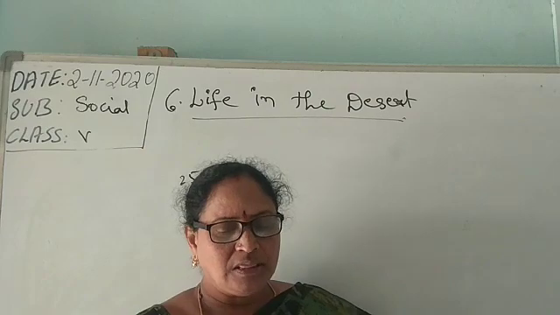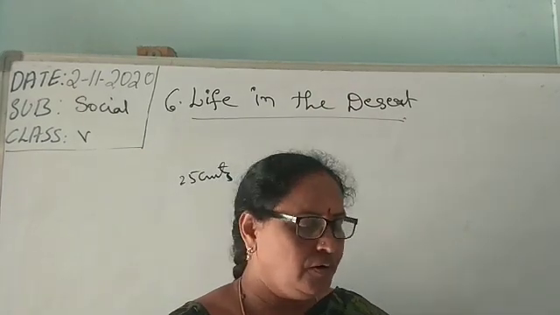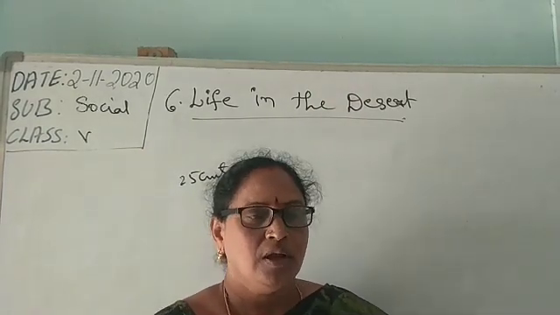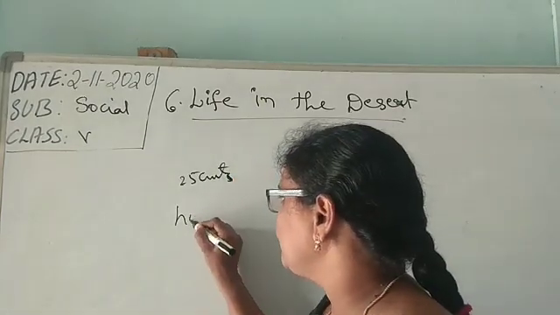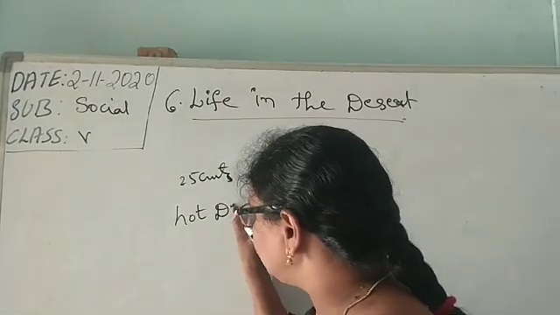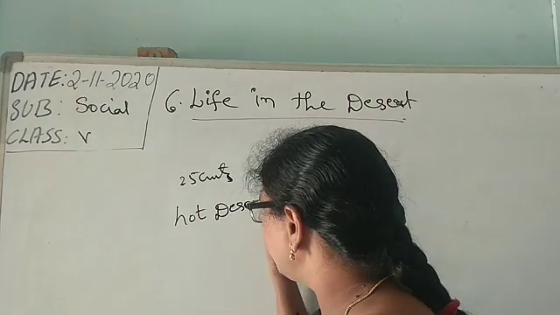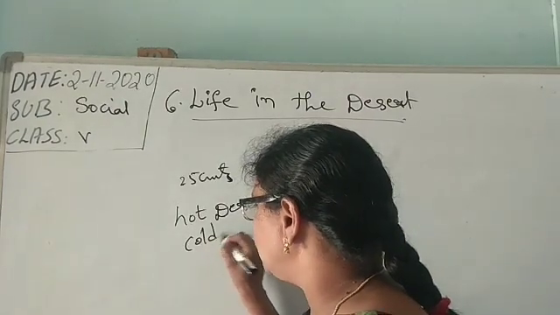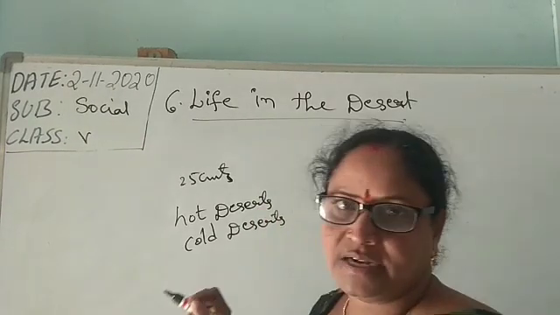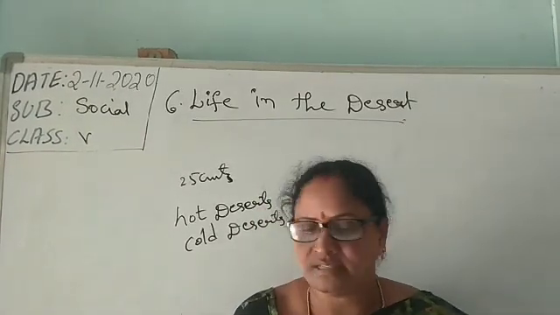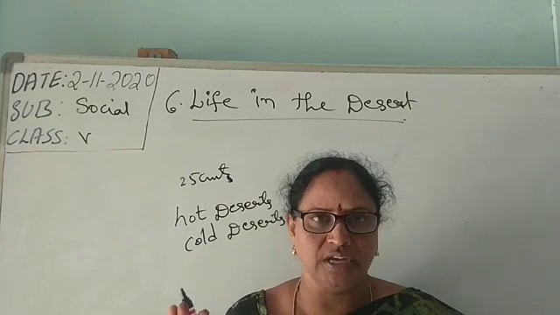And there are various types of deserts: hot deserts and cold deserts. Hot deserts are those which are very near to the equator.